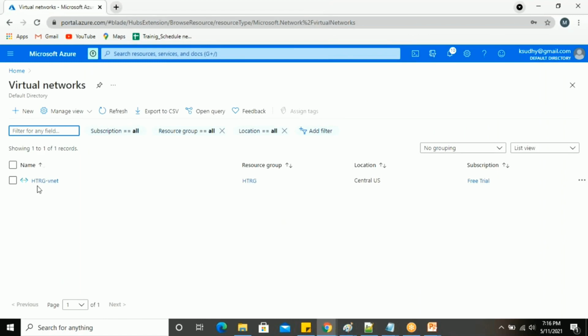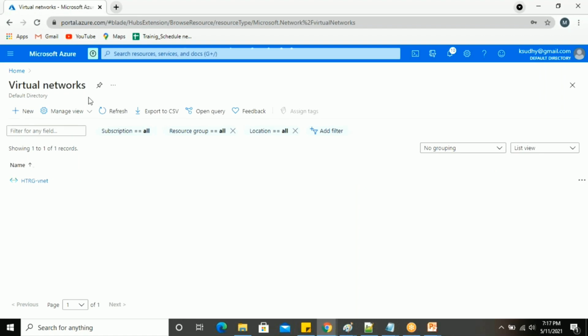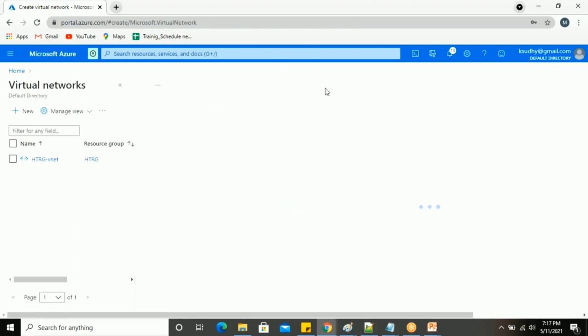Here I can see that by default I have a virtual network, because in the last videos we might have created the resource group. While creating a VM, a default network is created automatically, so the default network belongs here. If I want a new network, let me add a new one under the virtual network. Let me add a new virtual network here. Let it load.